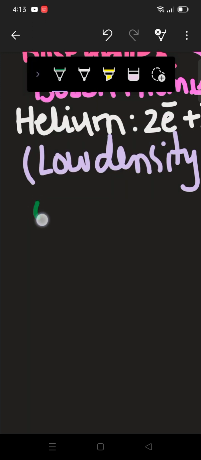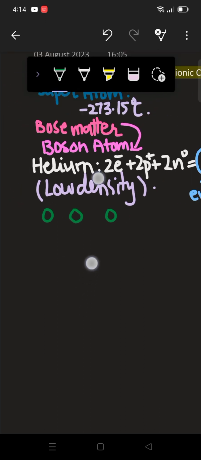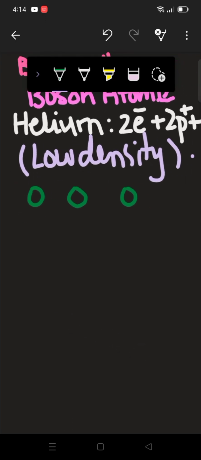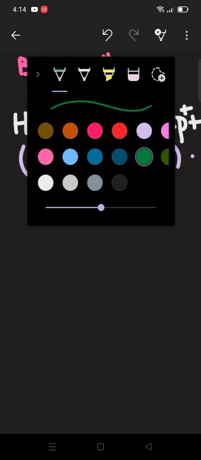For example, 1 here, 2nd here, 3rd here. So these are basically 3 boson particles. Now we know that we need to decrease the temperature, because we can get this Bose condensate only at the lowest temperature, which is minus 273.15 degrees centigrade, also known as absolute temperature.